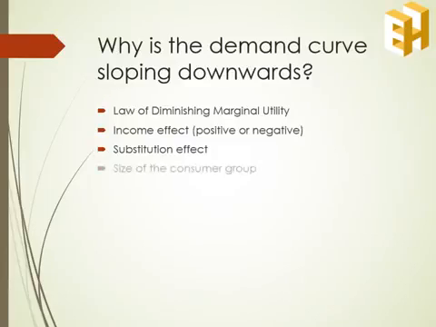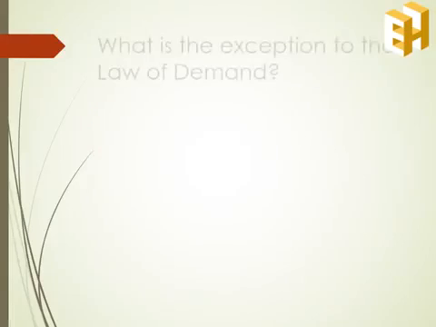Then we have the size of the consumer group. If the price of a commodity falls, the existing consumers may consume more, and in addition to that, even new consumers may join the group. Lastly, we have the different uses of a commodity. If the price of the commodity falls, it may be put to alternative uses as well. This would increase the quantity demanded of it.